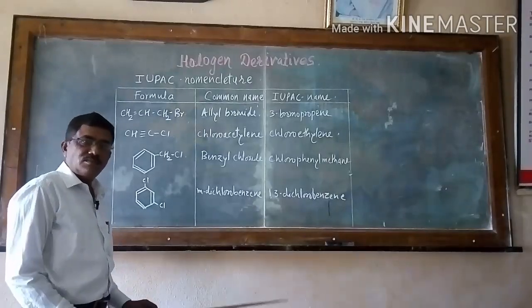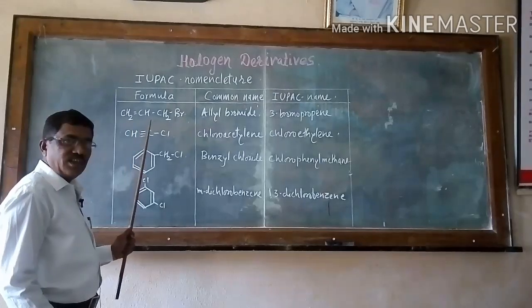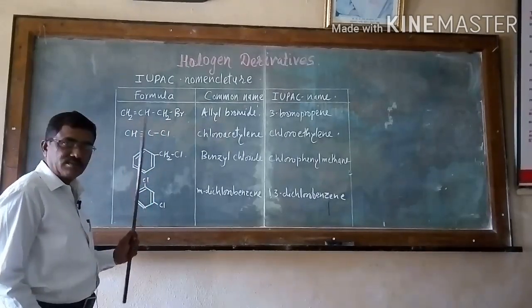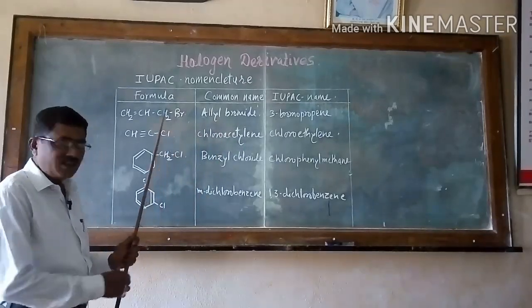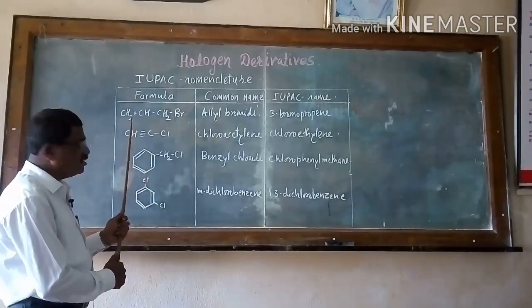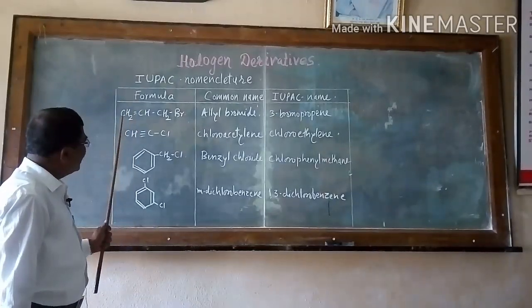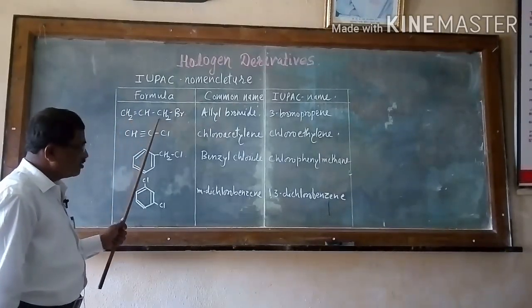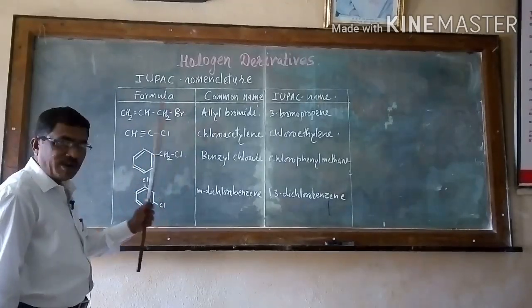I have written here some other examples, that is CH2=CH-CH2Br. The common name is allyl bromide. It is an alkene. Why alkene? Carbon-carbon double bond. So there are 3 carbon atoms, 1, 2 and 3. The common name is allyl bromide.